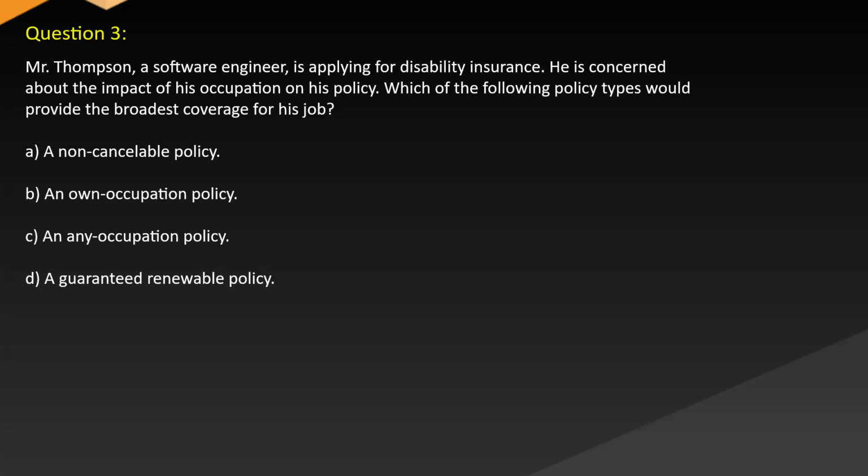Question 3. Mr. Thompson, a software engineer, is applying for disability insurance. He is concerned about the impact of his occupation on his policy. Which of the following policy types would provide the broadest coverage for his job? A. A non-cancelable policy. B. An own occupation policy. C. An in-occupation policy. D. A guaranteed renewable policy.